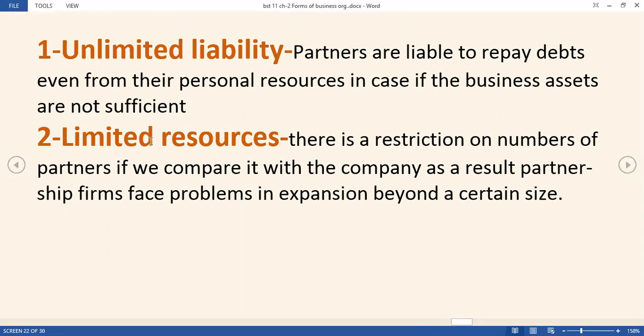Then limited resources: here in the merits we are saying more resources, but in the limitations, if we compare it with the company, there are limited resources, students. Because the number of partners is limited here, when the partnership firm wants to expand itself beyond a certain size, at that time it will face problems regarding the size.